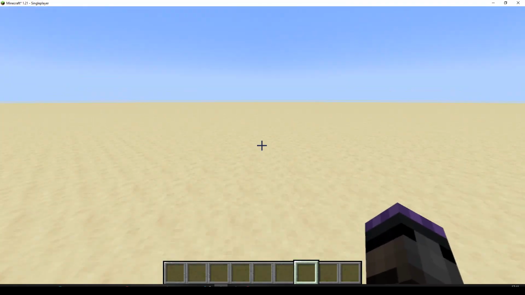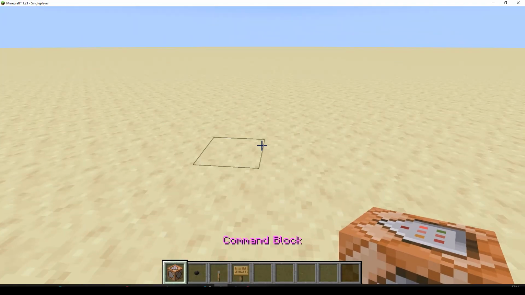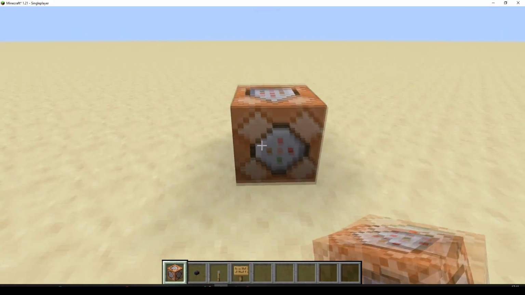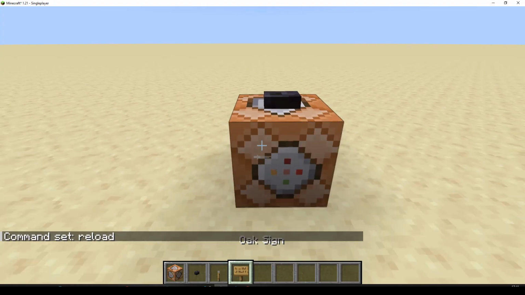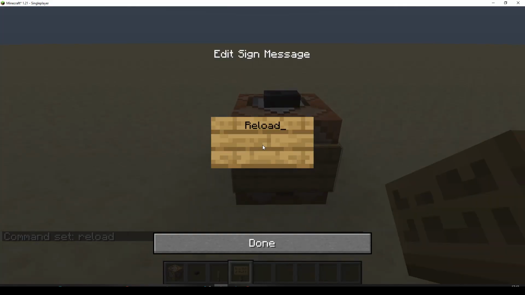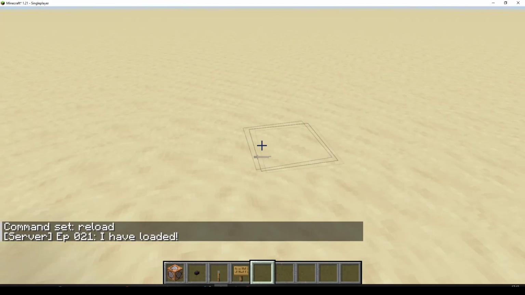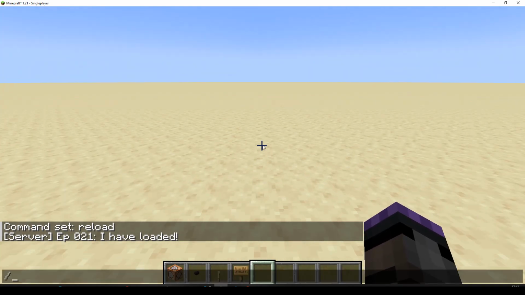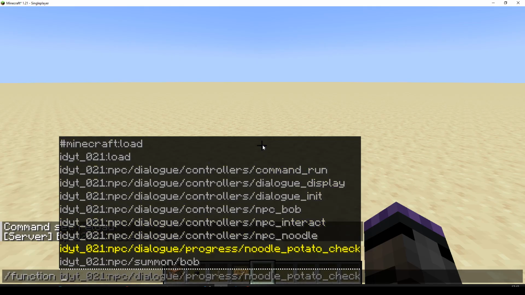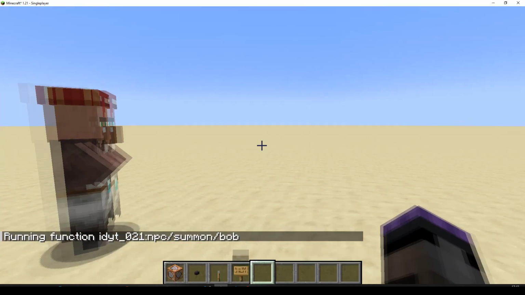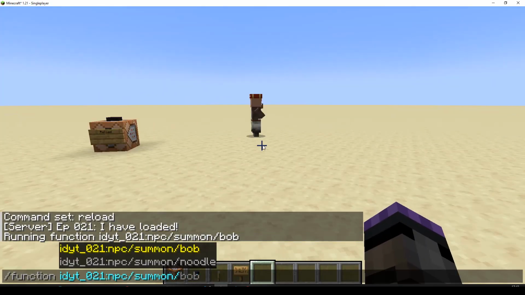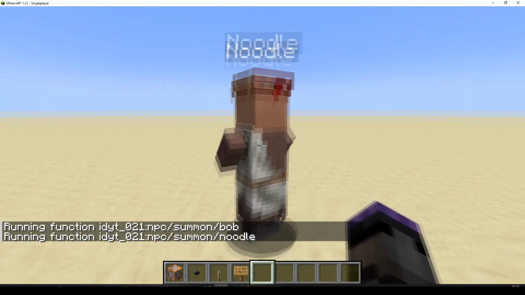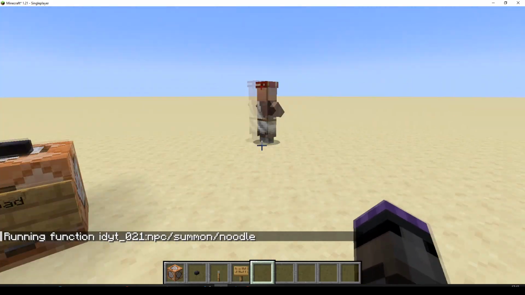Let's change our camera. First thing I'm going to do is make myself reload. There we go. Reload. Now my villagers have to be a little bit of distance apart. Let's run a function. Summon Bob. Sorry, Bob. And we'll run a function. Summon Noodle. Okay, so we've got a Noodle and we've got a Bob. Cool.